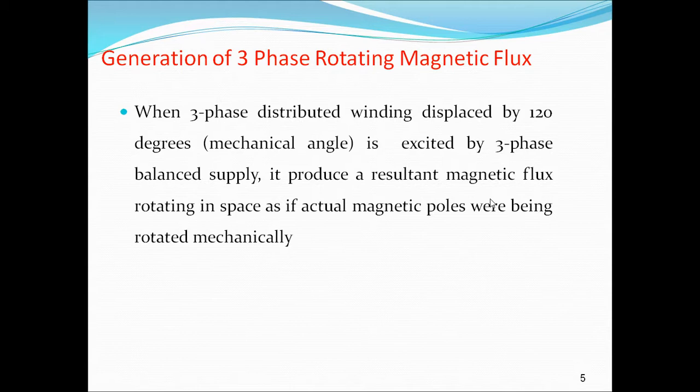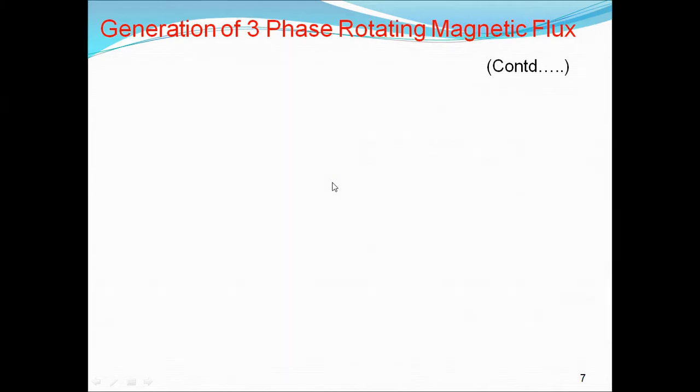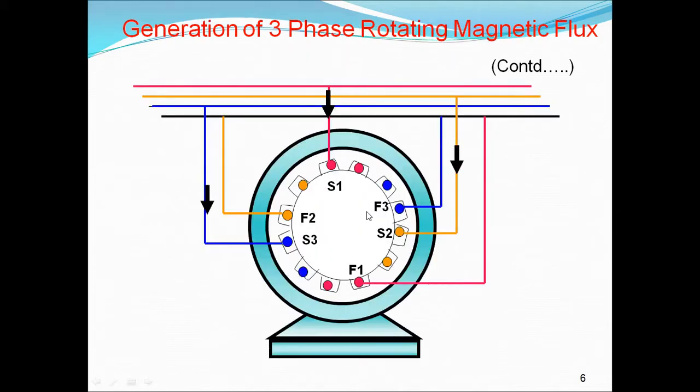How is the rotating magnetic field produced? When a three-phase supply is connected to the three-phase winding, it produces a rotating magnetic field. So how is it connected? If you see here, it is a three-phase supply. S1 is the starting, S2 is the finishing. S1, S2, S3 are starting windings. S1 is one phase starting, S2 is another phase starting, S3 is another phase starting.